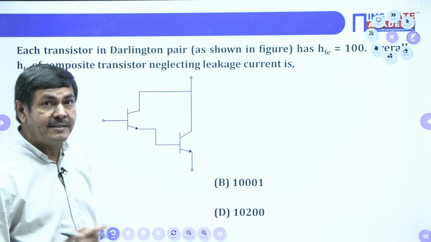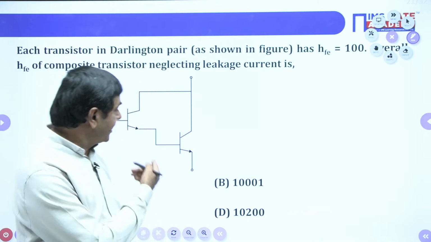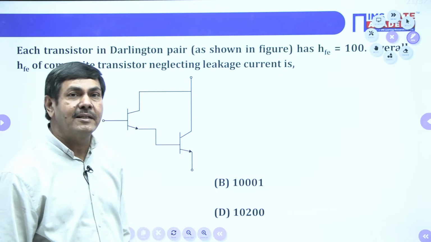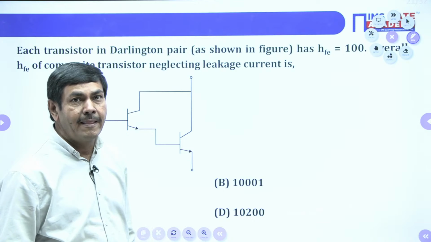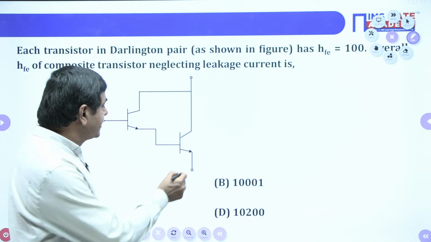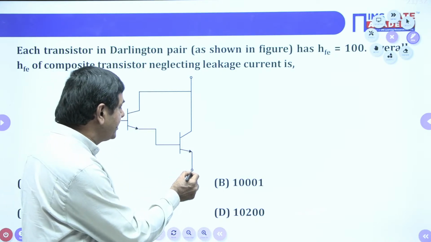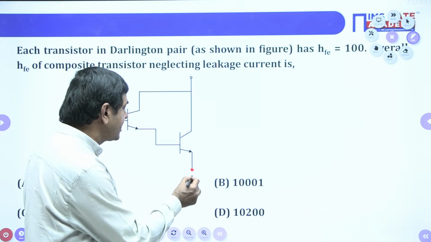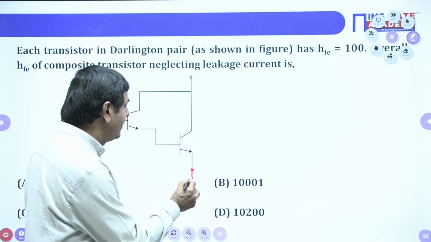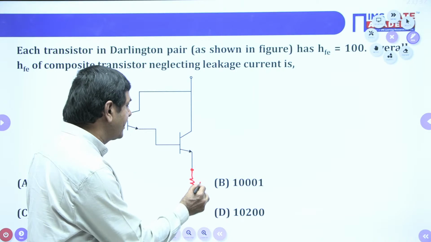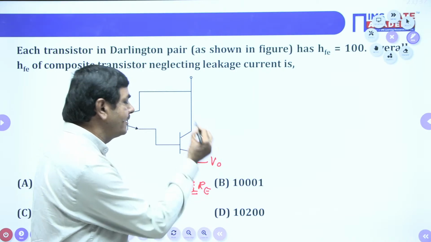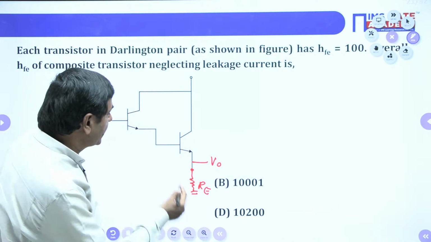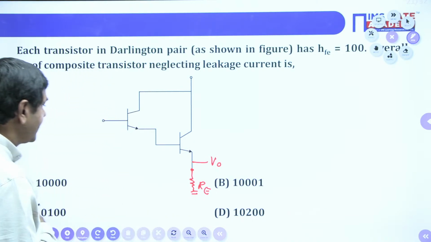The student will get one more doubt: sir, you said the common collectors are cascaded, but here common emitter amplifiers are shown. How can you say these are common collectors cascaded? In the practical circuit, the emitter will be connected with one resistance. They will connect like this, one resistance for amplification. They are going to receive the output across this only. In such a way output is received from the network. Understand now.